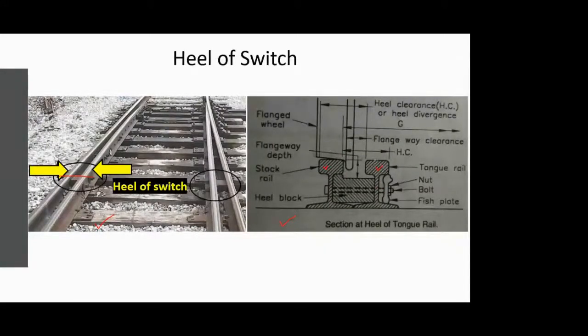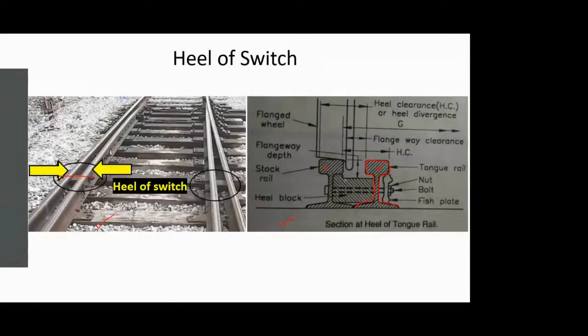Now you can see the section of the tongue rail is similar to that of your stock rail, because at the heel location your tongue rail has already moved from taper towards the regular rail section, and then it is connected together with the help of a fish plate